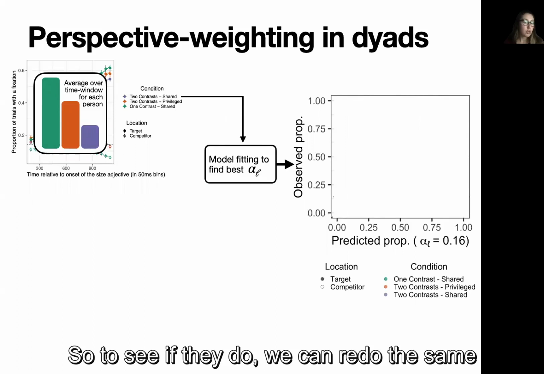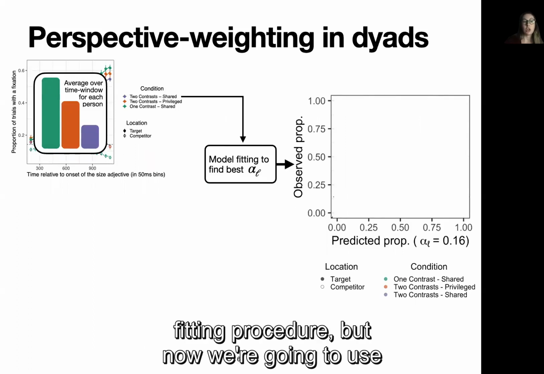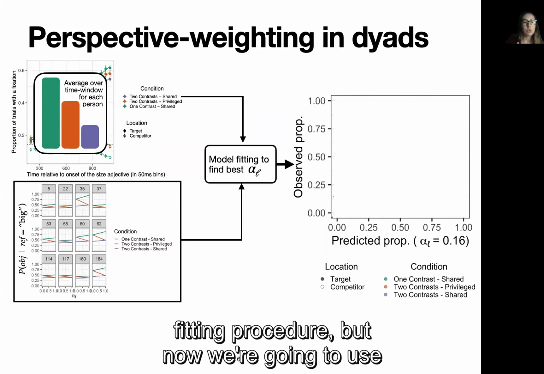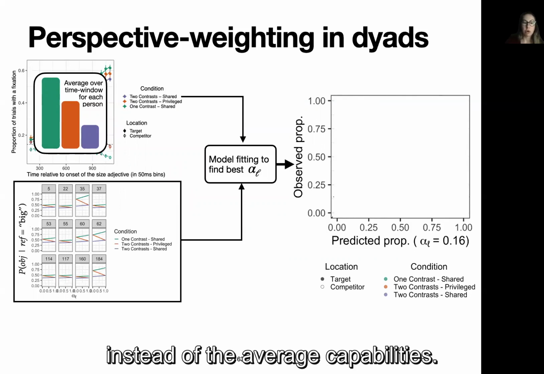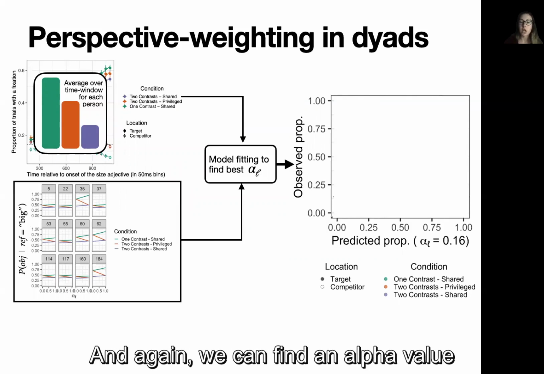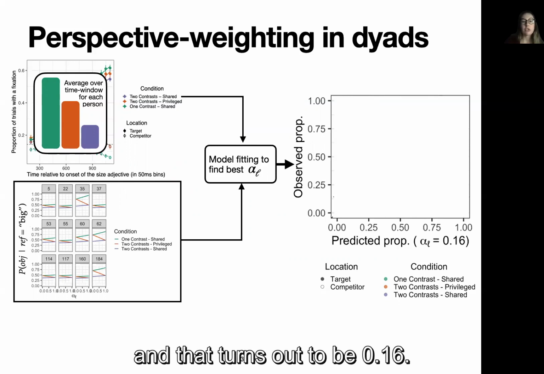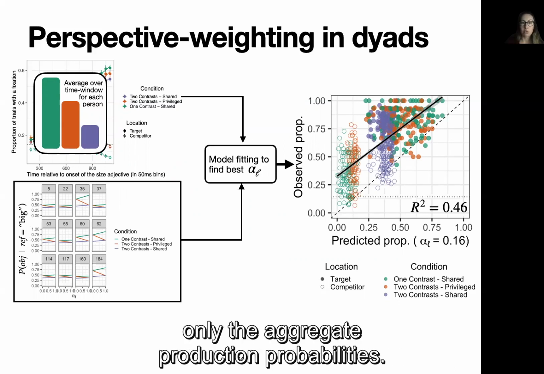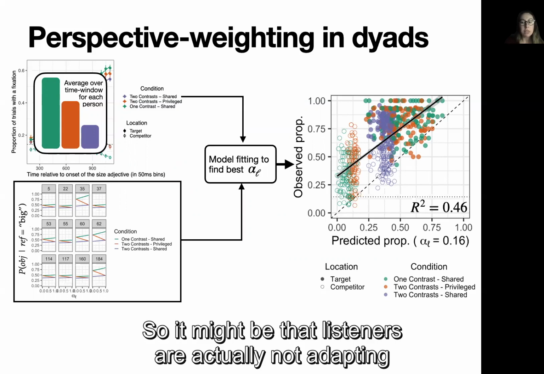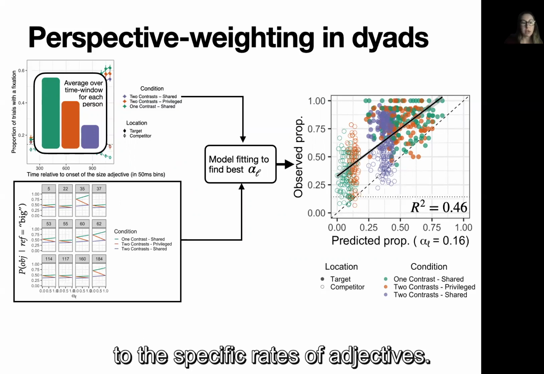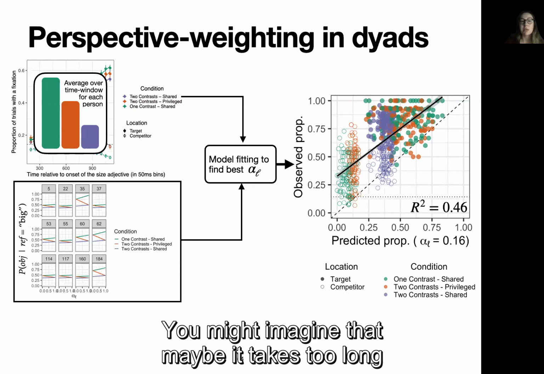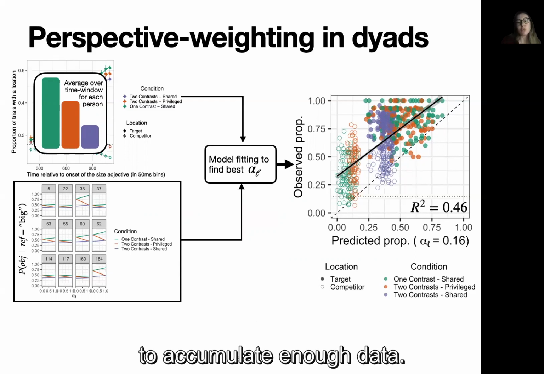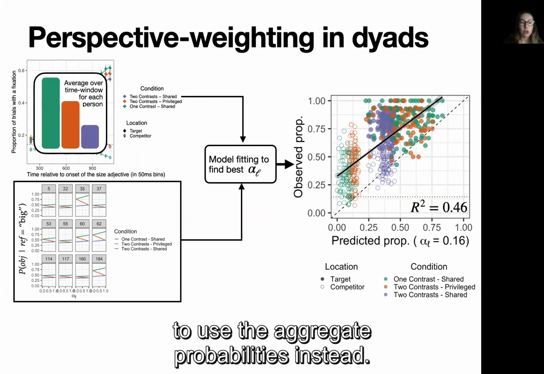So to see if they do, we can redo the same fitting procedure, but now we're going to use the partner's probabilities instead of the average probabilities. And again, we can find an alpha value that minimizes mean squared error, and that turns out to be 0.16. That model fit is actually a little bit worse here than for the model that uses only the aggregate production probabilities. So it might be that listeners are actually not adapting to the specific rates of adjectives. You might imagine that maybe it takes too long to accumulate enough data. It might be reasonable to use the aggregate probabilities instead.